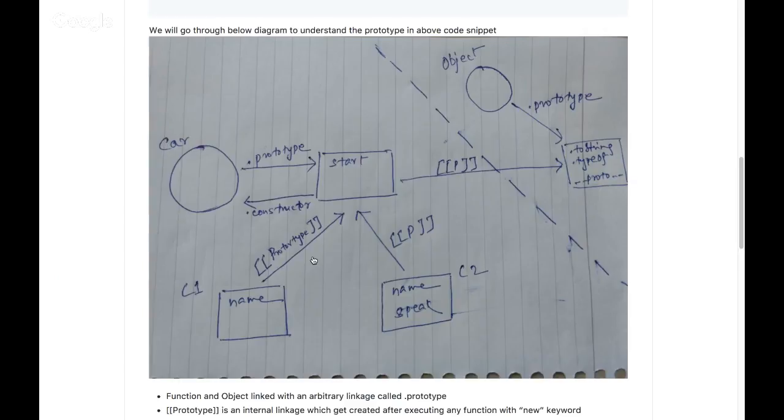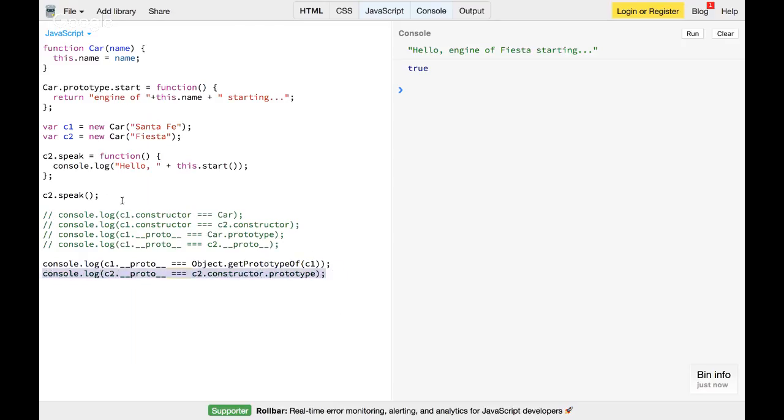Similarly, there is one more way we can get this internal linkage. It's a bit ugly, but yes. Take the last line of console log: c2.__proto__ equal to c2.constructor.prototype. Does it make sense?